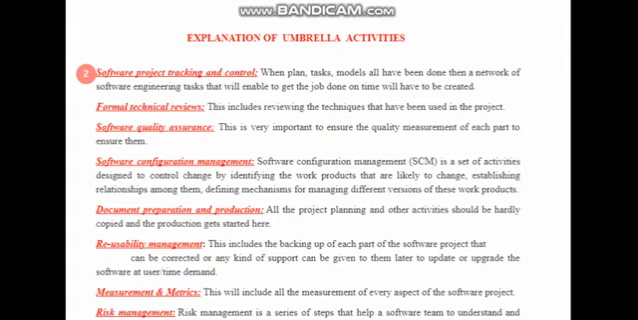So what are those regular checks? When the plan, tasks and models have all been done, then a network of software engineering tasks that will enable the job to get done on time will have to be created. By using this activity, software project tracking and control, each module is tracked and controlled every time.